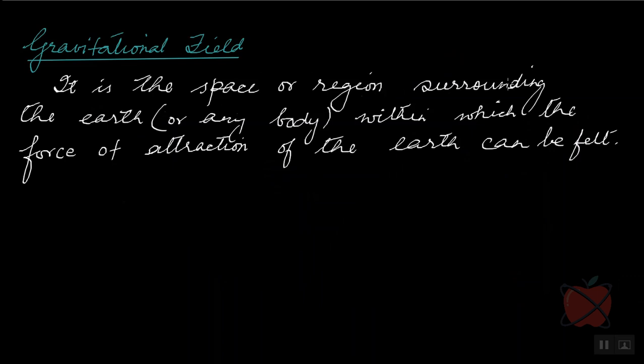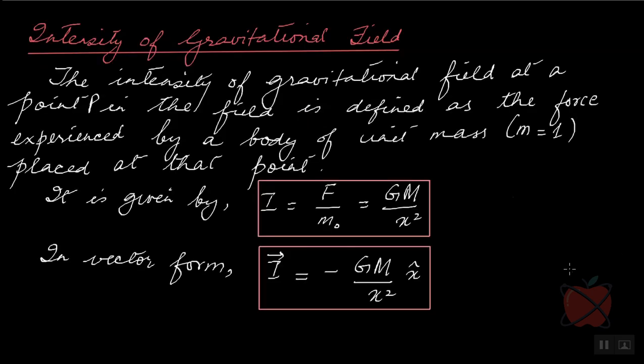Okay, so again let us look at the definition here. It is a space or region surrounding the earth or any body within which the force of attraction of the earth can be felt. So is this field, the gravitational field, a vector quantity or a scalar quantity? It is the space or region, and because of this it is a scalar quantity. But then to understand the gravitational field nicely, we have to introduce a term called the intensity of gravitational field.